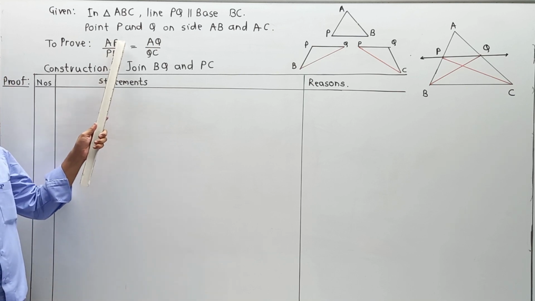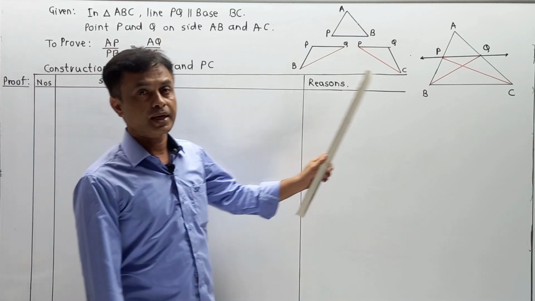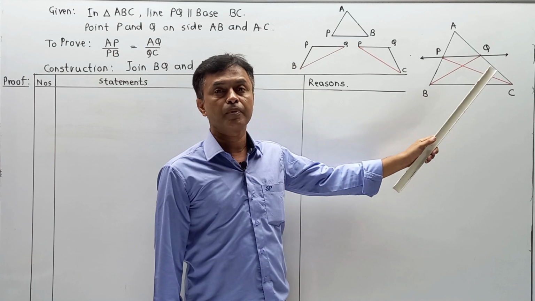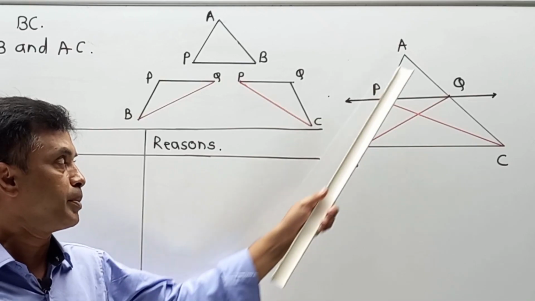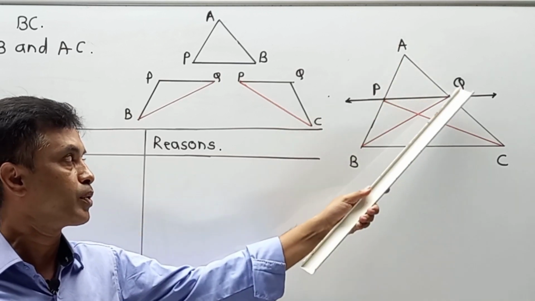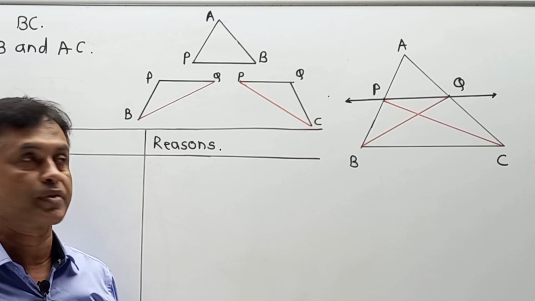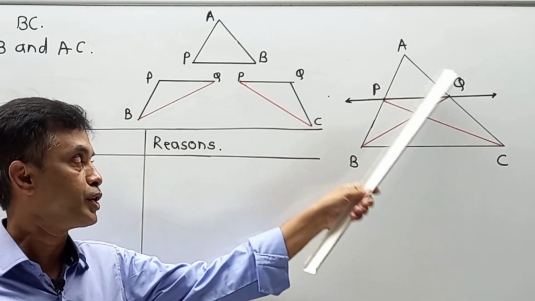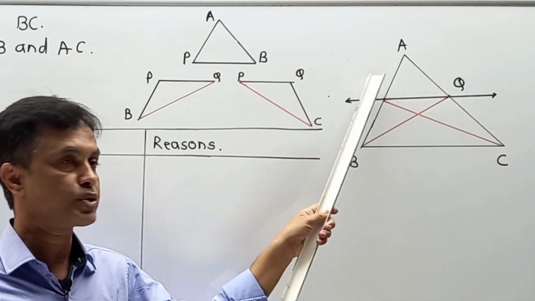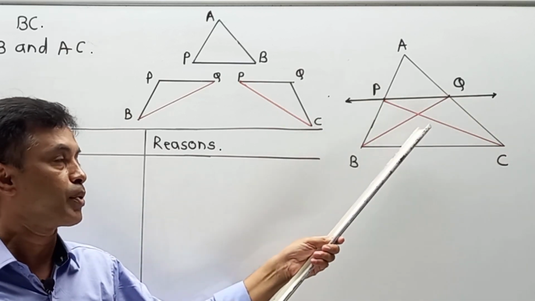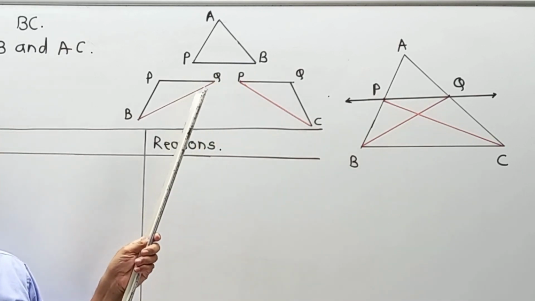Our target is that we have to prove that AP upon PB is equal to AQ upon QC. Now once again try to understand the main diagram, and with the help of the main diagram what I have done as a breakup. But in that case we have to understand some different triangles. One is triangle APQ, second is PQB and third is PQC. Sometimes students get confused about the entire diagram. So I have drawn isolated content so that you can easily understand the part.